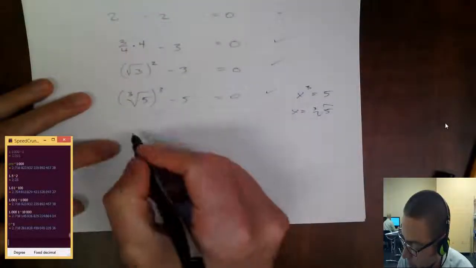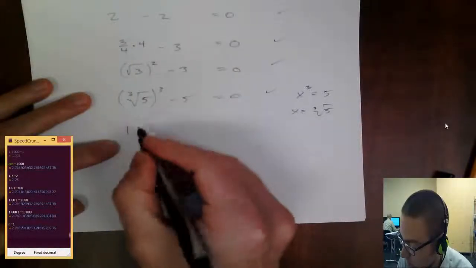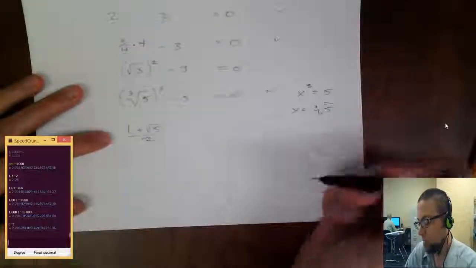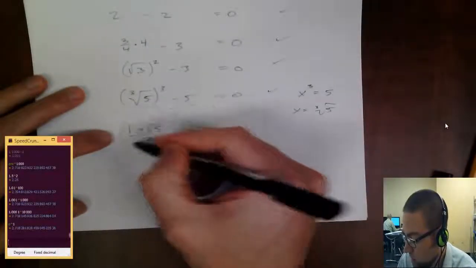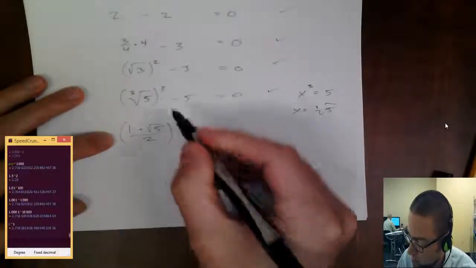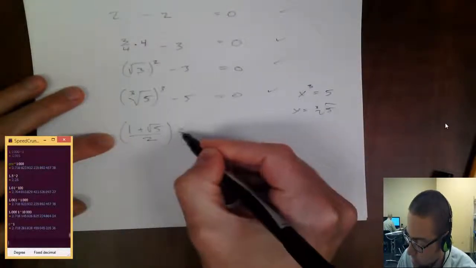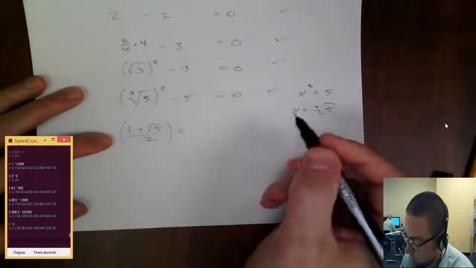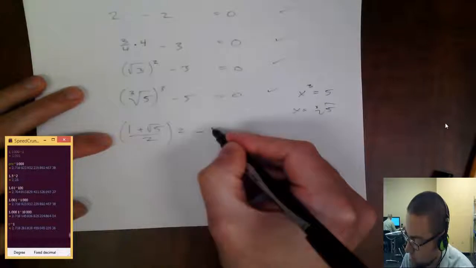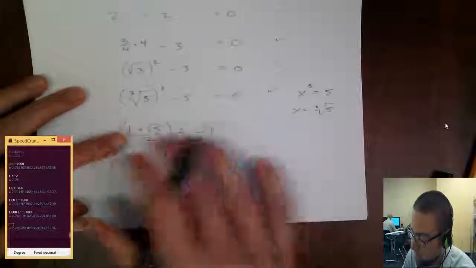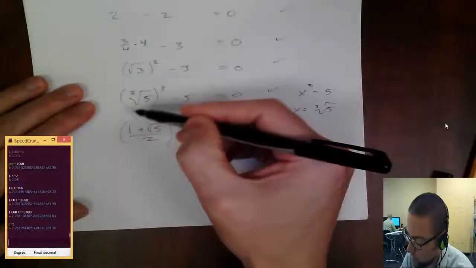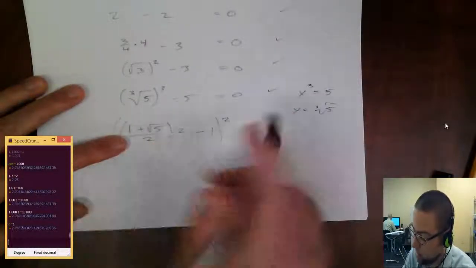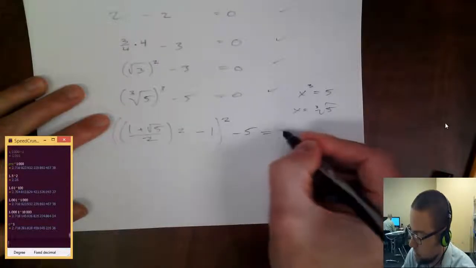Now let's just do phi, and that'll be it. Phi is equal to 1 plus the square root of 5 over 2. So how would I turn that into 0? Well, I would multiply this by 2, right? And then I would cancel out with that 2. And then I'd be left with 1 plus the square root of 5. So I would want to get rid of the 1, so minus 1. And then that would just leave me with the square root of 5. And now I would take this whole thing and square it. It would turn it into 5, right? And then I subtract 5 equals 0.